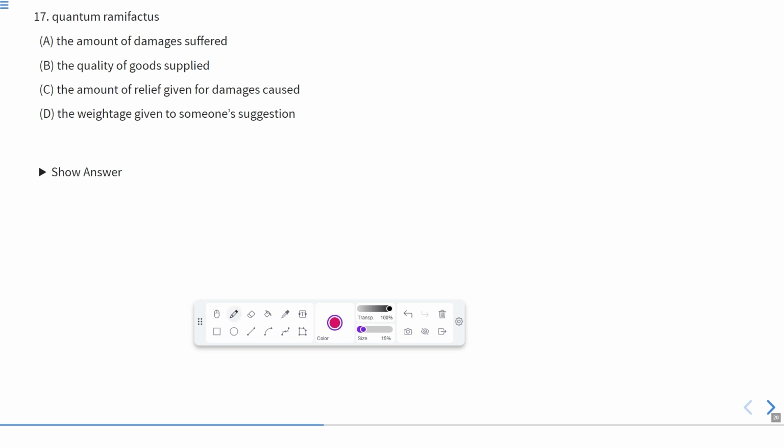Next phrase is quantum remifactors. Again, this is a Latin phrase, and it means a loss suffered by any person.